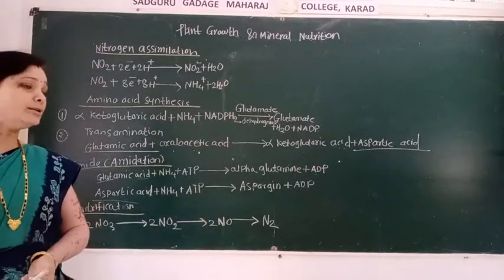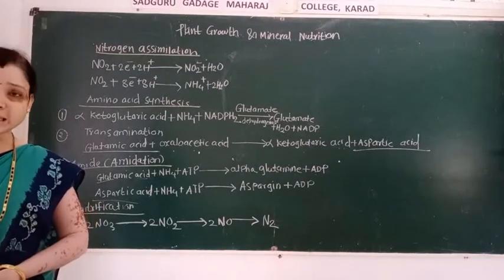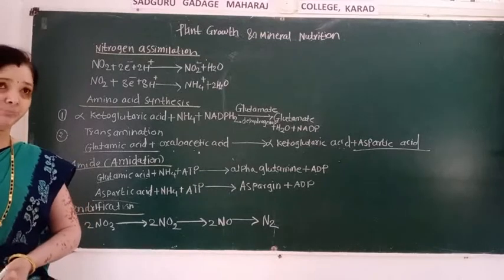Then the amide formation takes place. So this process is known as amidation.